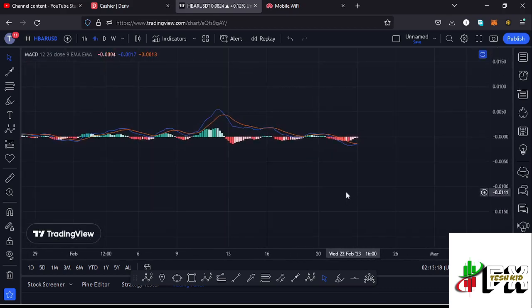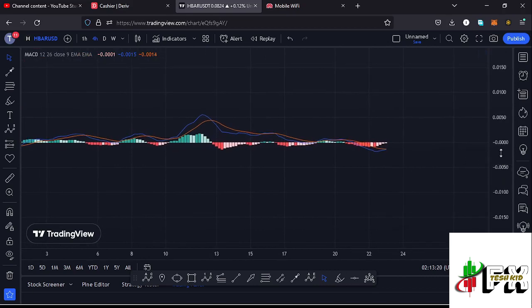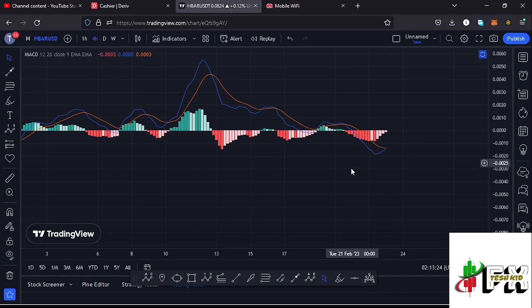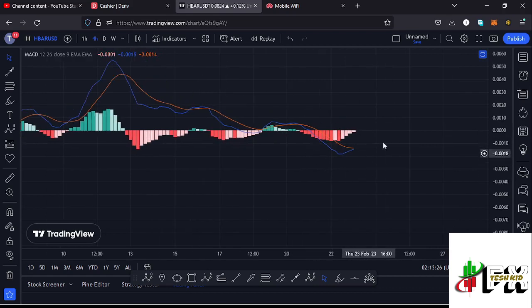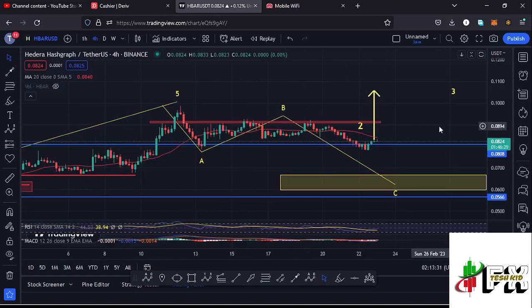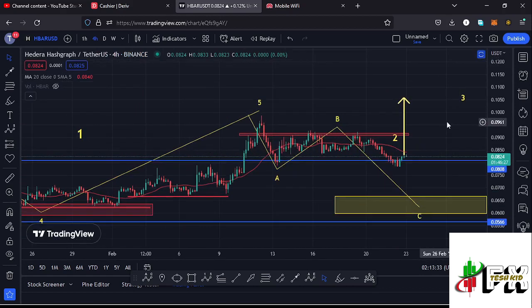Also, taking a look at the MACD, we have been able to print a bearish cross, and we are seeing a sharp decrease in the selling momentum, meaning soon we are going to print that bullish cross to fully support higher prices in case we continue gearing up. So let's be patient and see how that plays out, and I'll be keeping you updated.